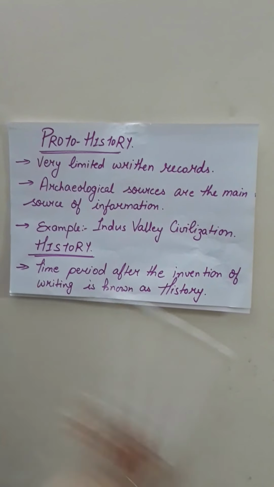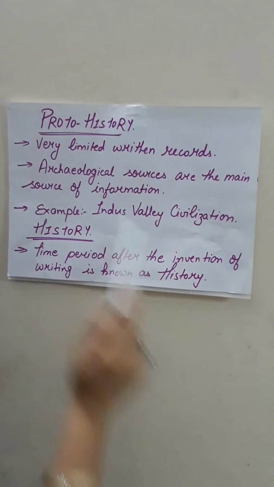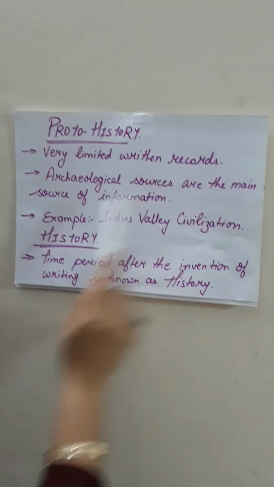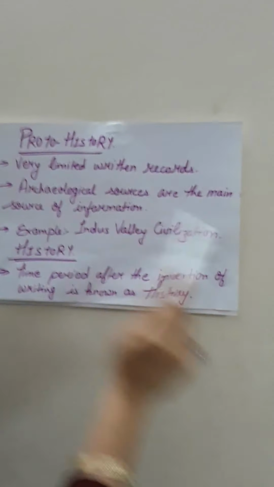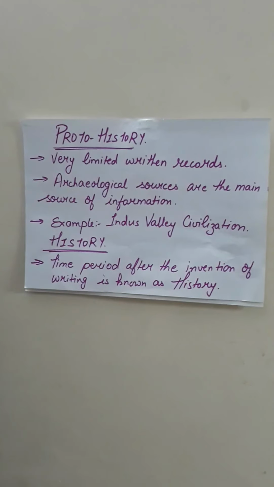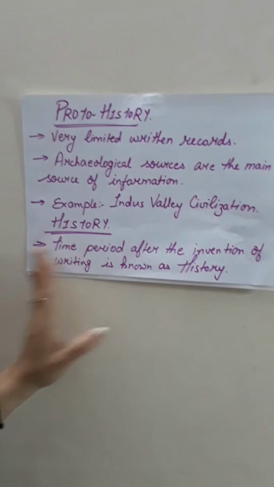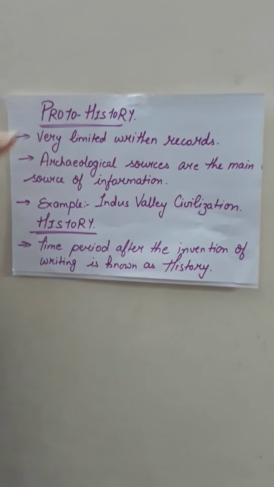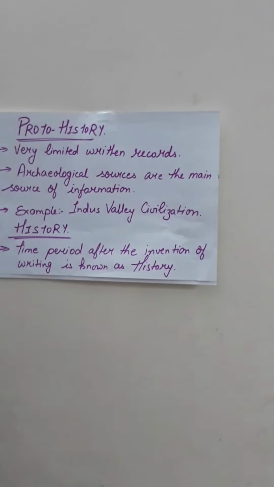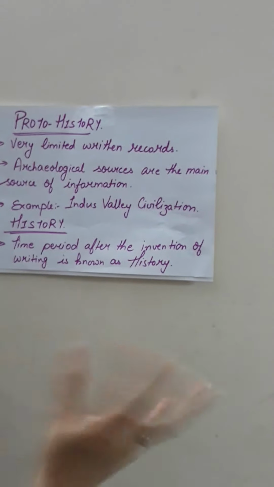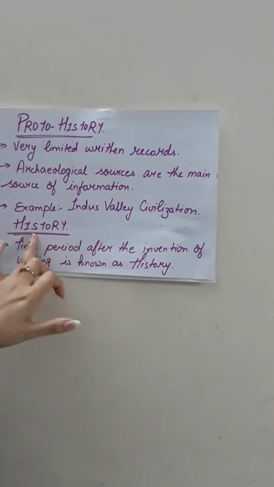What happened in this type of civilization, and how people used to settle, we will study in detail later on. The Indus Valley is basically the Indus River. People used to settle there, and this civilization came to be known by that name. So we can say proto-history and prehistory are basically 2 similar time periods. They are correlated.